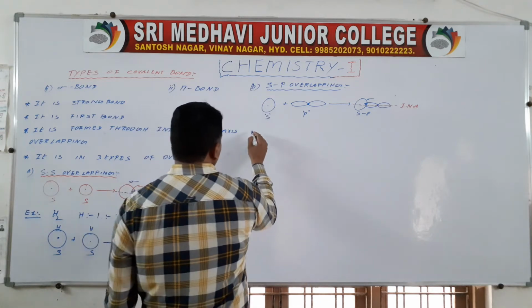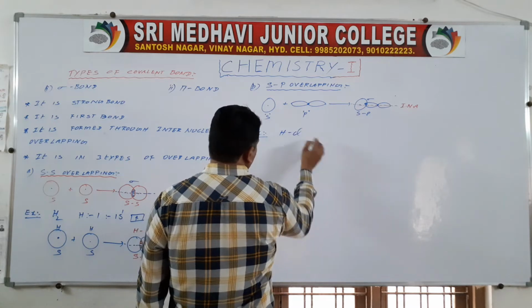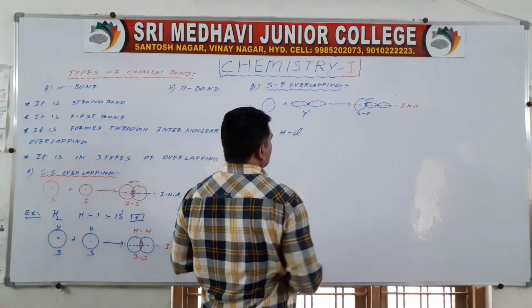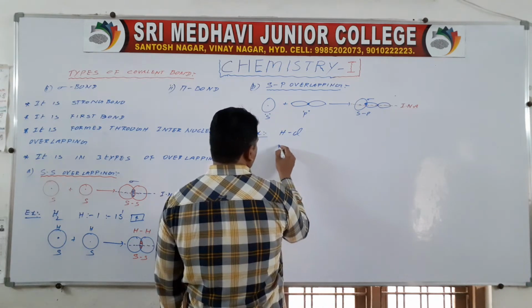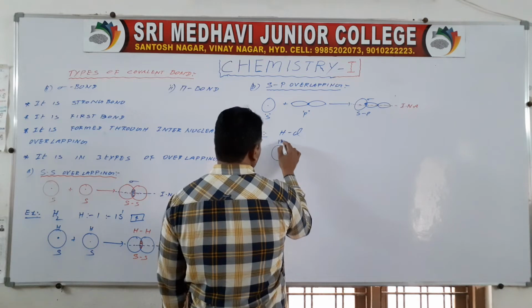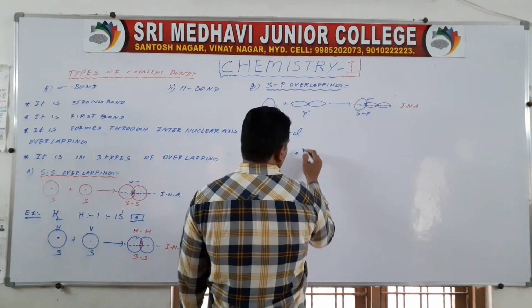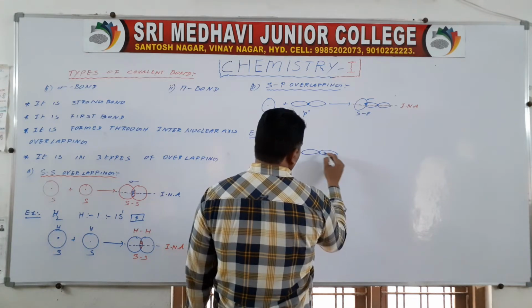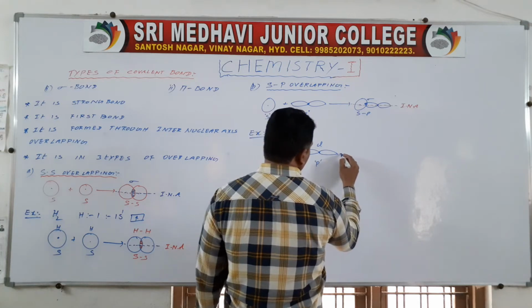Then the example is the HCl molecule. The hydrogen atom has one electron in an s orbital, and the chlorine atom has one electron in a p orbital.